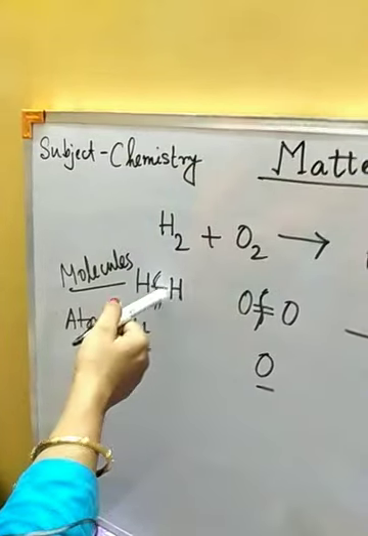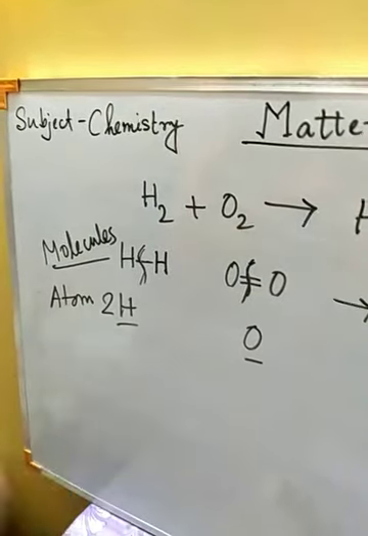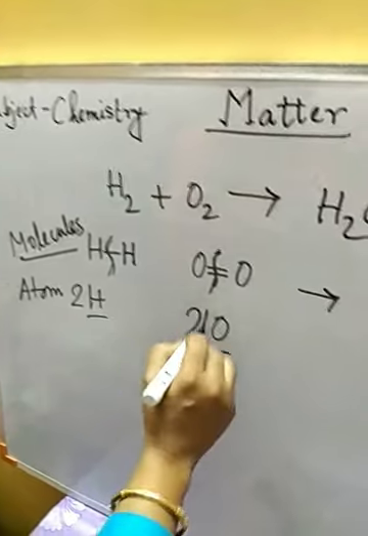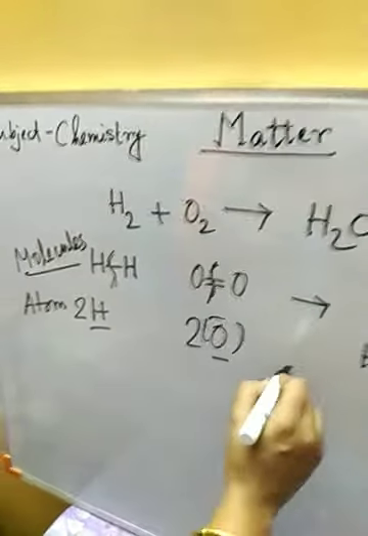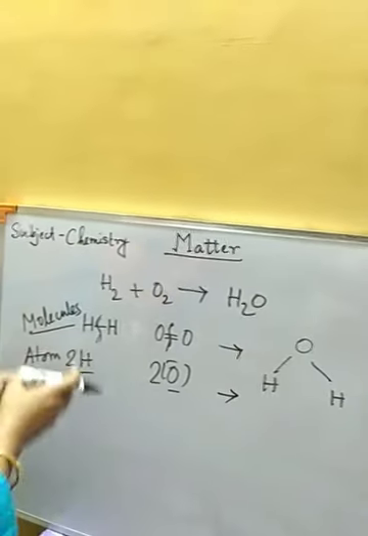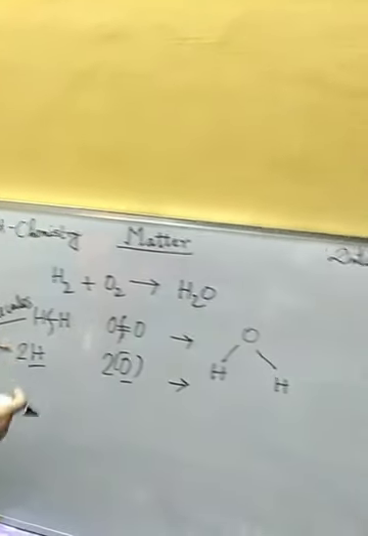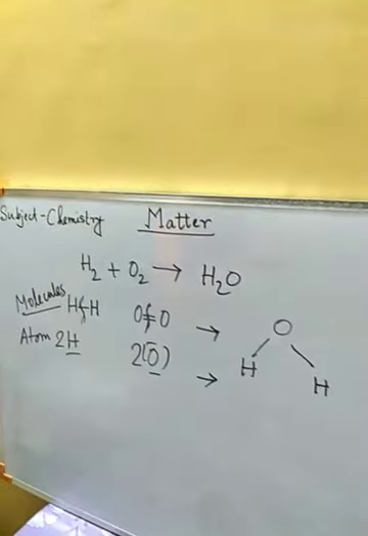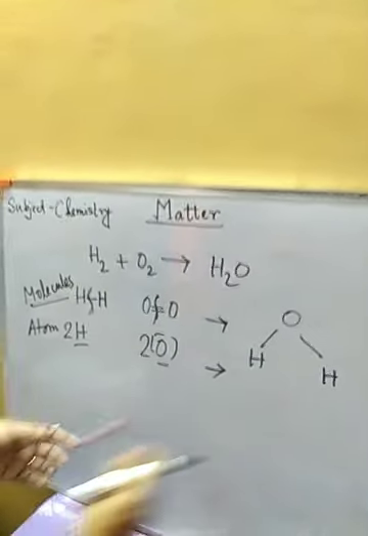So from this we get two hydrogen atoms, from this we get two oxygen atoms. Now two hydrogen atoms can combine with one oxygen atom to form this water molecule.